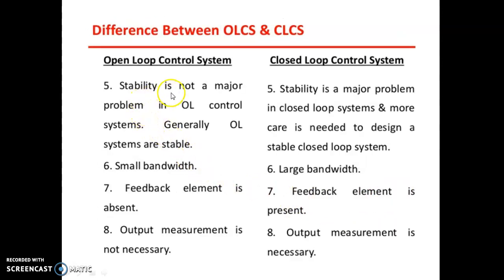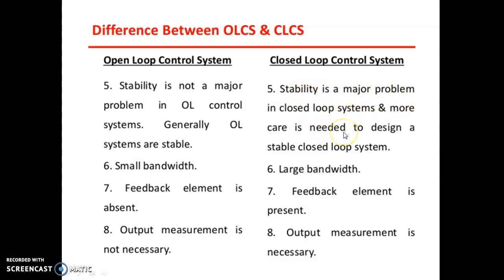Stability is not a major problem in open loop. Generally, open loop systems are stable. For example, a fan is stable, and until you change the knob of the regulator, the speed will remain constant. Stability is a major problem in closed loop control systems.